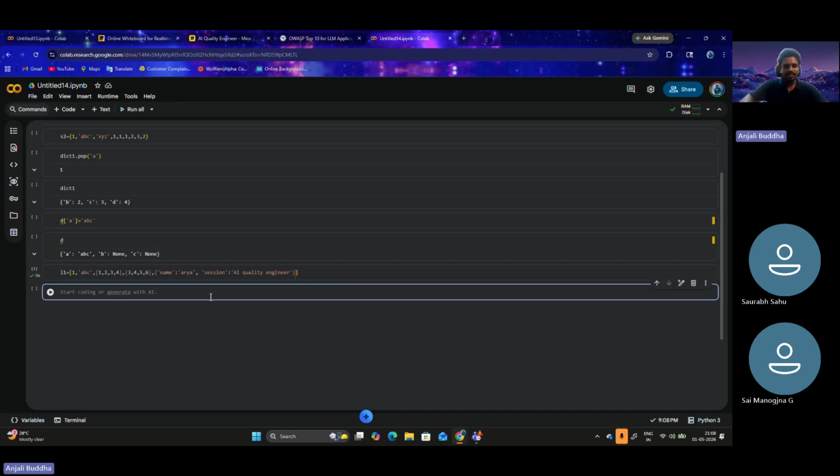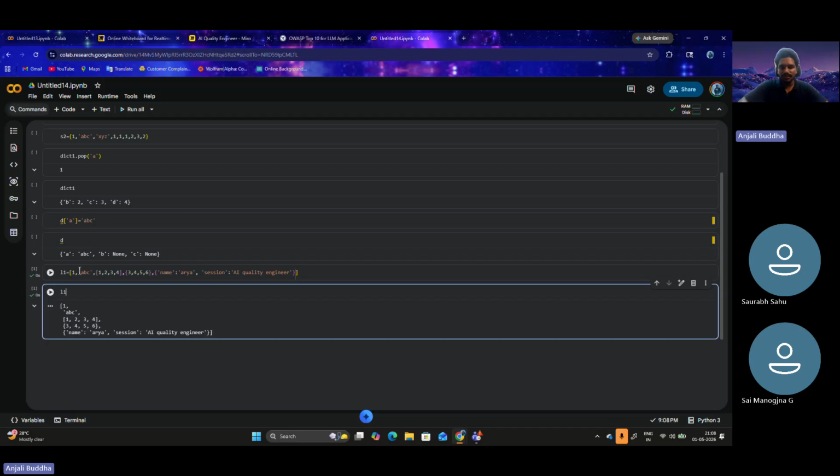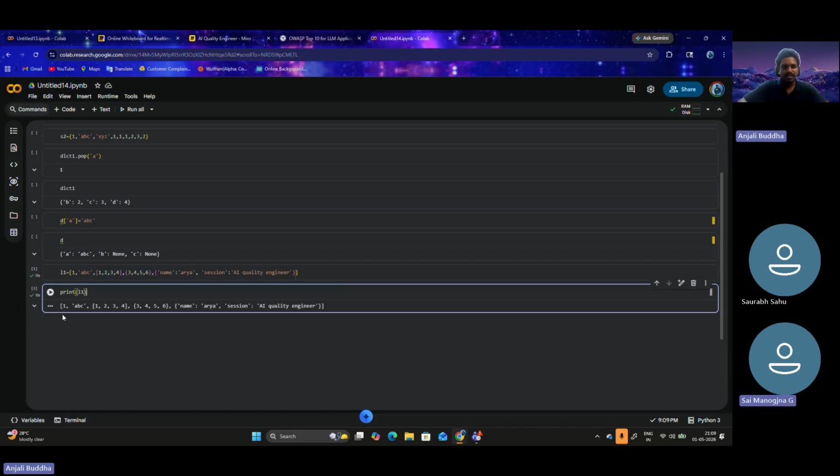And yes, let's print L1 for now. Yesterday we just put in primitive data types 1, 2, ABC, and tried to print. Now this L1 contains a list with a lot of different data types. In a Jupyter Notebook, the last line is printed automatically, so we don't have to write print every time.